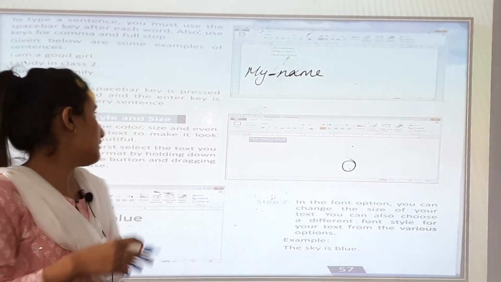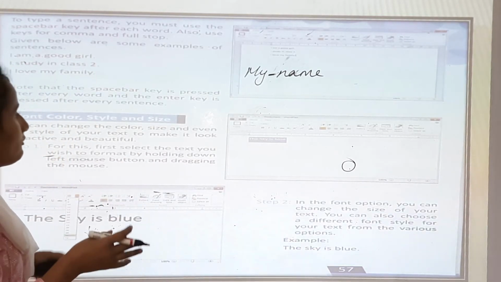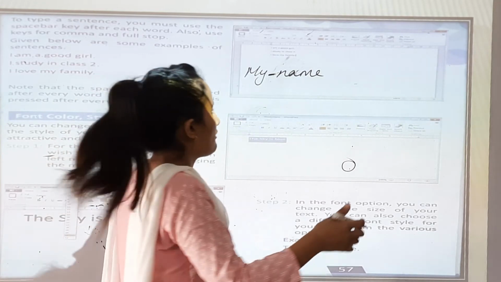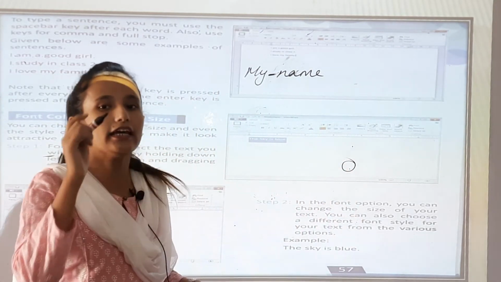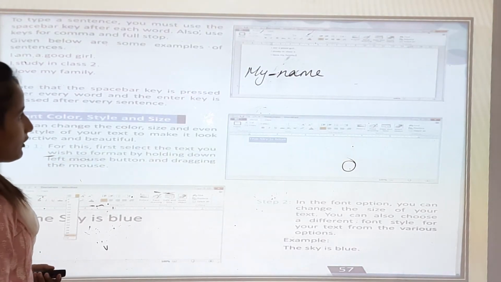and after every sentence, when you are finished the sentence, you have to go to the next line, you have to click the enter button. Okay. Now these are the two steps that you have to follow.